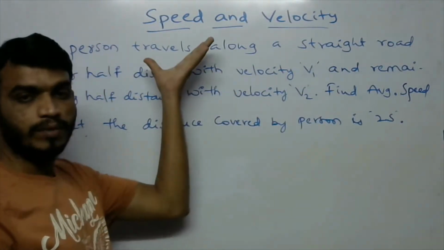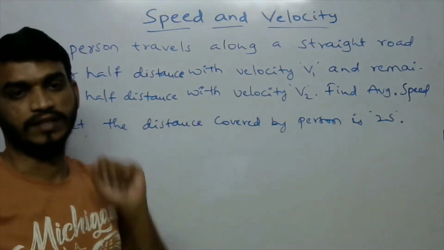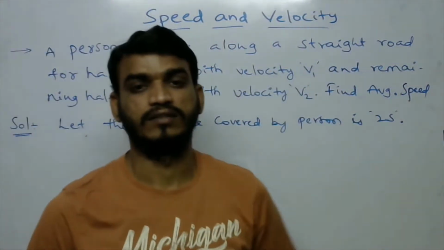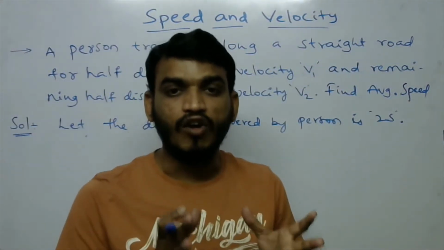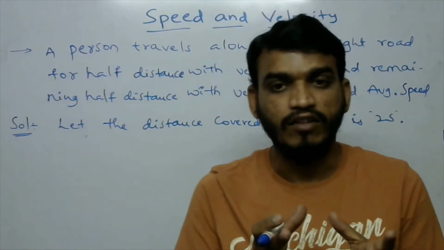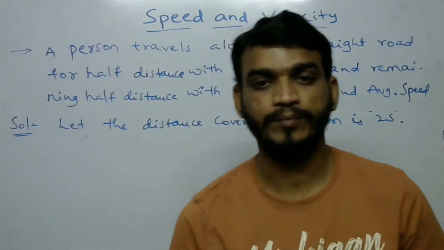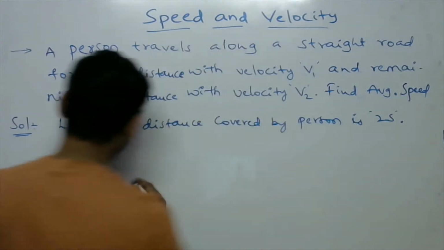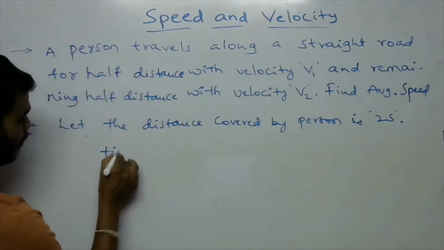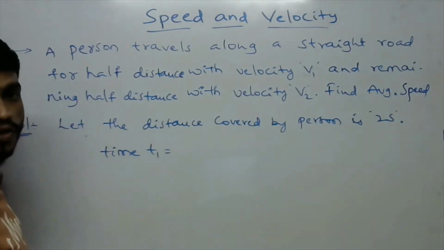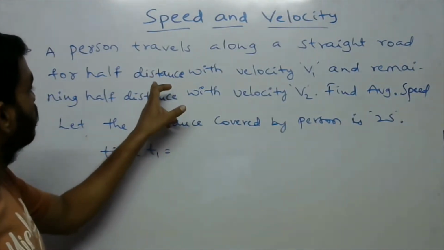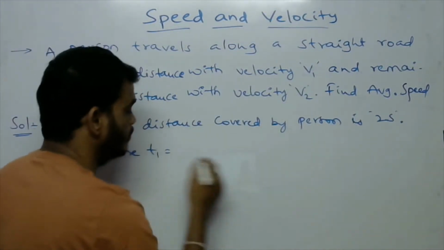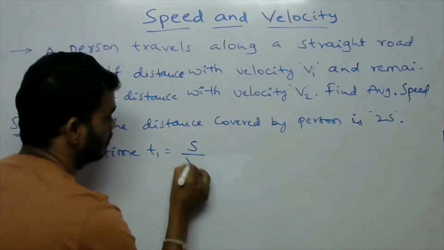Initially I am taking the total distance as 2s. Now for half of the distance with velocity v1, he takes some amount of time, which I am considering as t1. So the time t1 equals the distance s, half of the total distance 2s, divided by velocity v1, so s by v1.